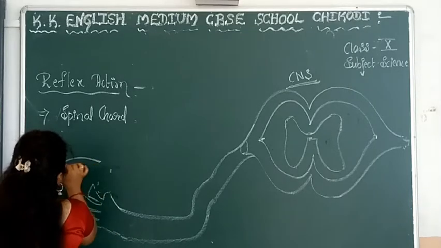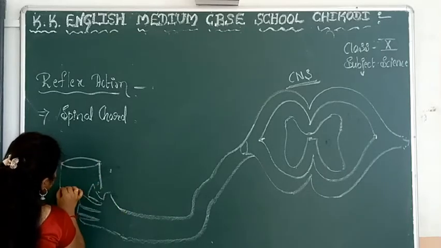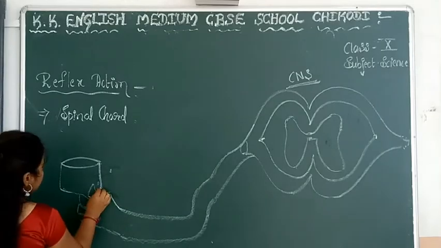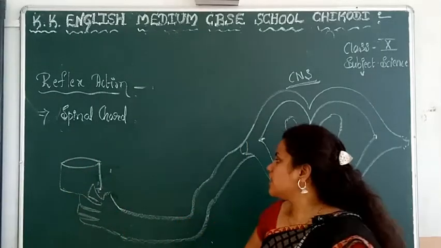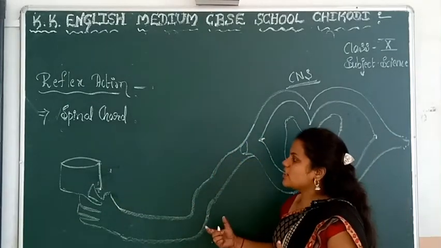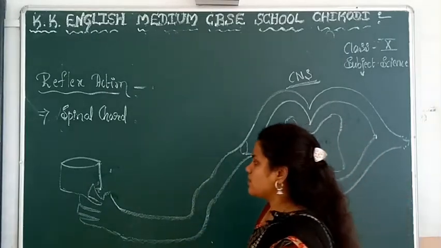This is the hot pan. Suppose you are touching one hot pan which is very hot and you are not capable of holding it. What action happens at that time? Recall those things.